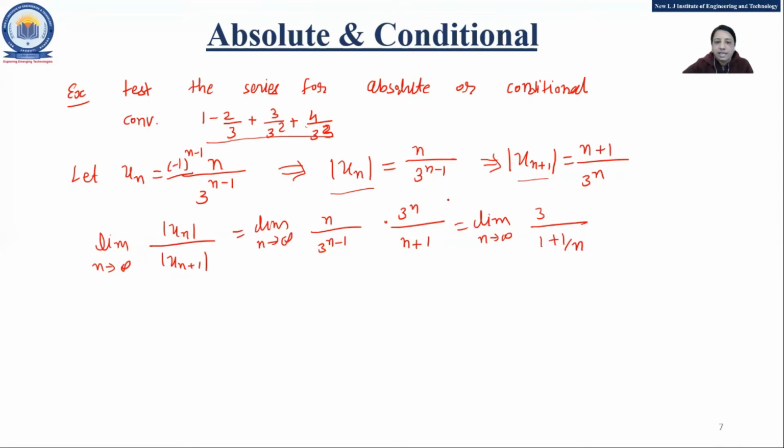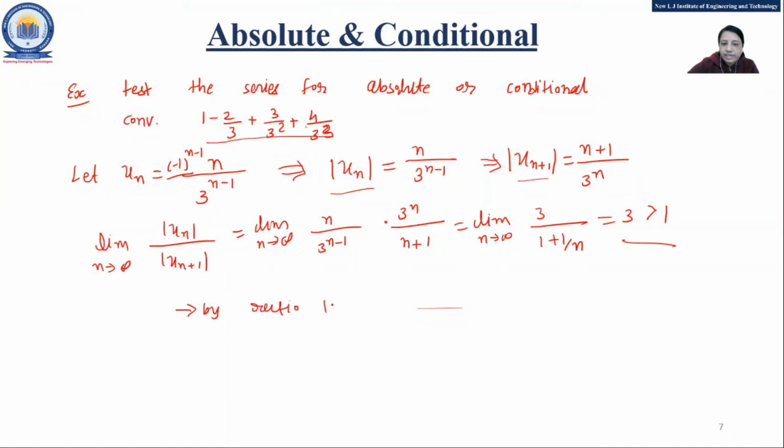This 3 raised to n is supposed to cancel out. So 3 upon 1 gives the answer 3, because 1 upon infinity is 0, 1 plus 0 is 1, so 3. That is greater than 1. Just a minute, which is greater than 1.